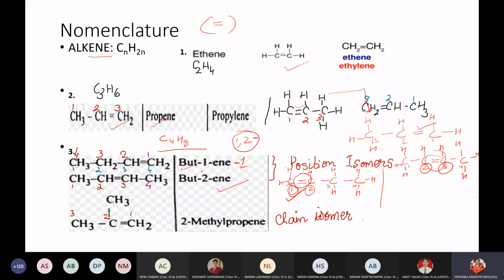So in the case of a double bond and triple bond, it is very easy to see that the position of the double bond or triple bond can change from one carbon atom to another. That is why they are also called position isomers of each other. And the phenomenon or the tendency of carbon atoms is called isomerism.